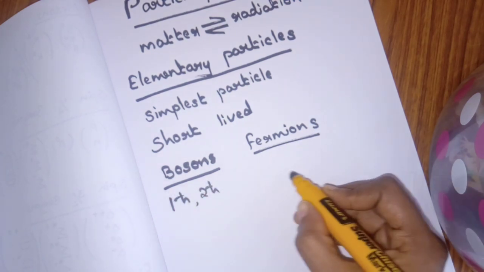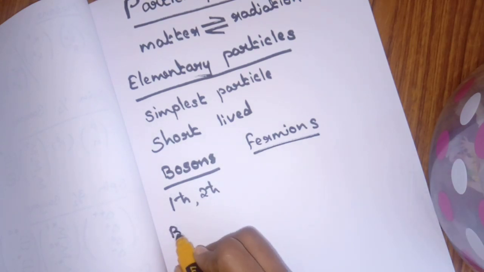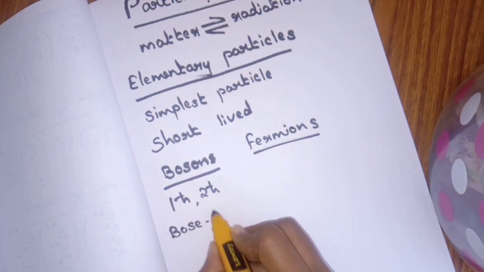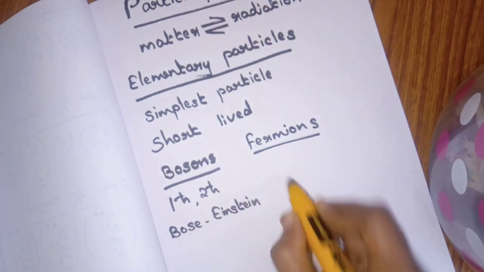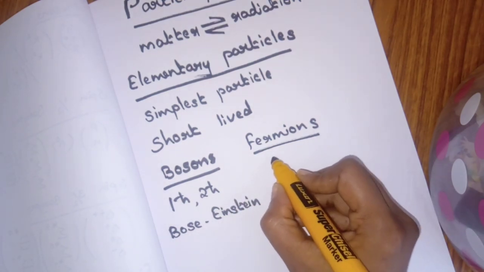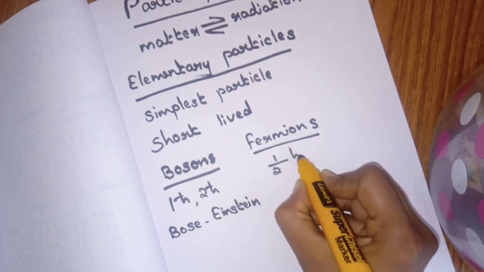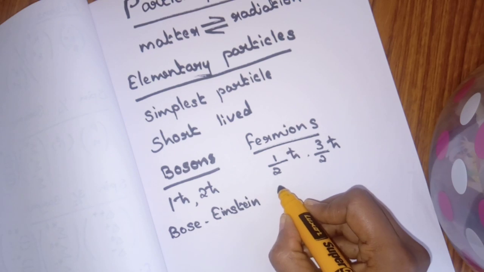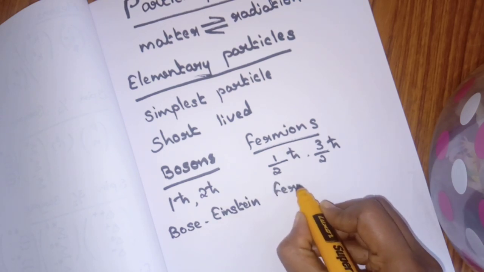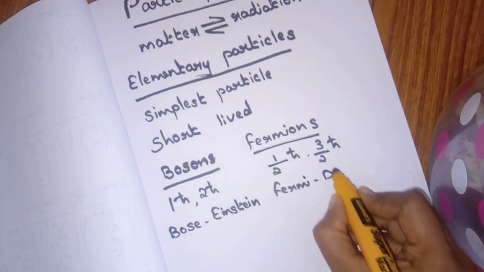Their behavior is governed by Bose-Einstein statistics. Fermions are the particles with intrinsic angular momentum equal to a half integral multiple of h cross, like 1/2 h cross, 3/2 h cross. They obey Fermi-Dirac statistics.